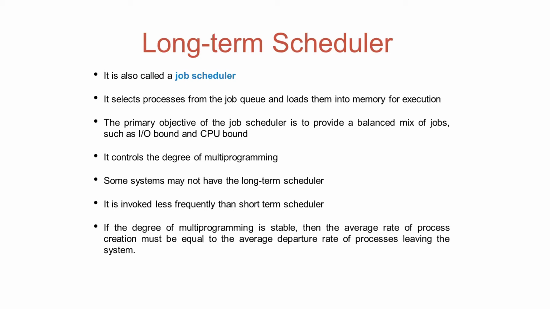By this we mean that if the number of processes in main memory remains consistently the same for quite a long time, like if there are 4 processes in main memory and there are always 4, sometimes 3, 4, 3, if it is nearly stable, it means that the rate of process creation is almost equal to the rate of processes which are exiting from the system.